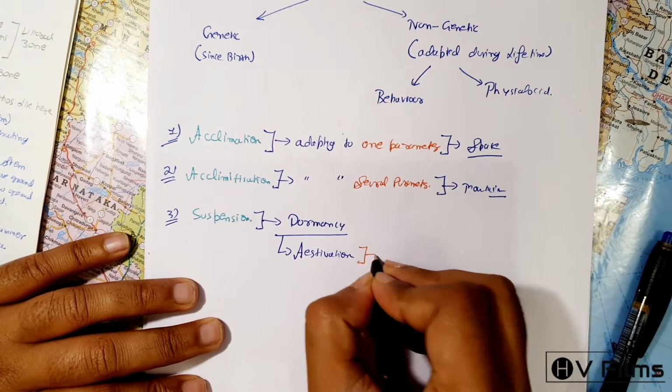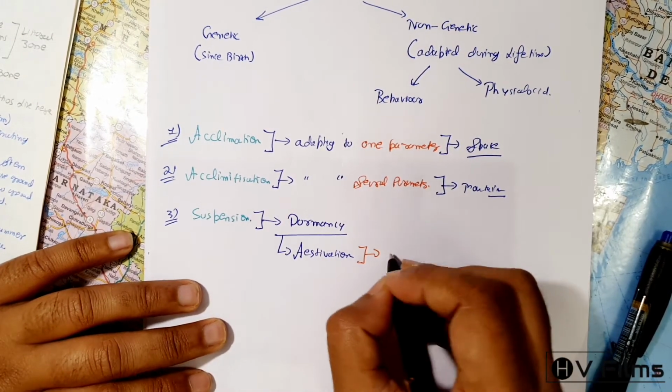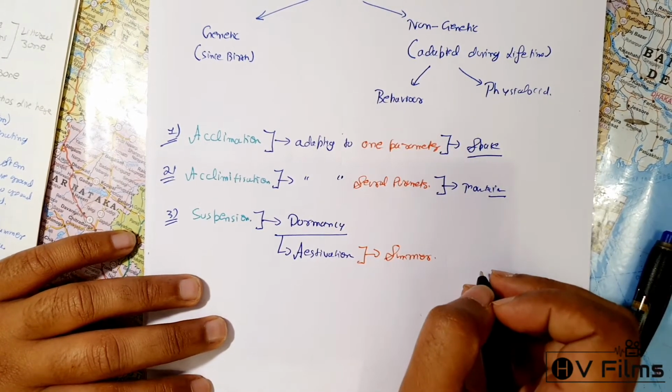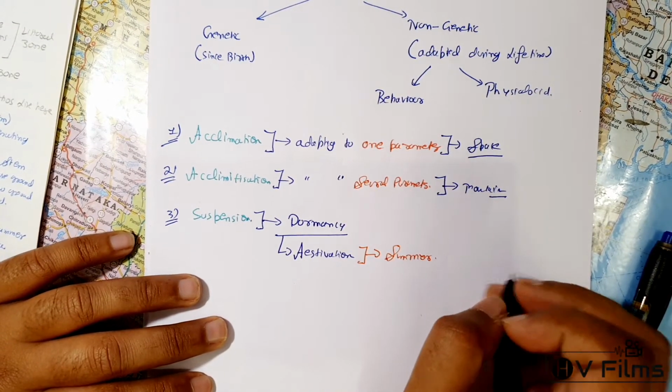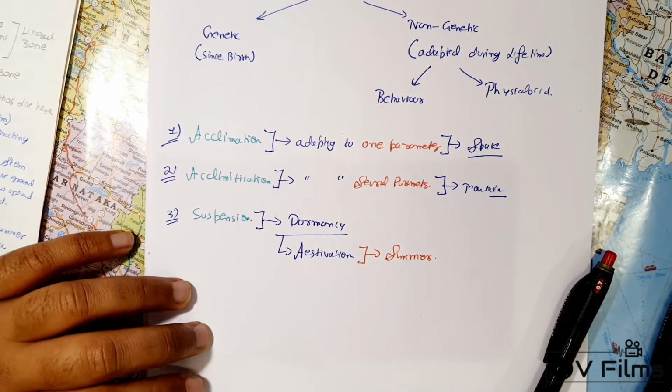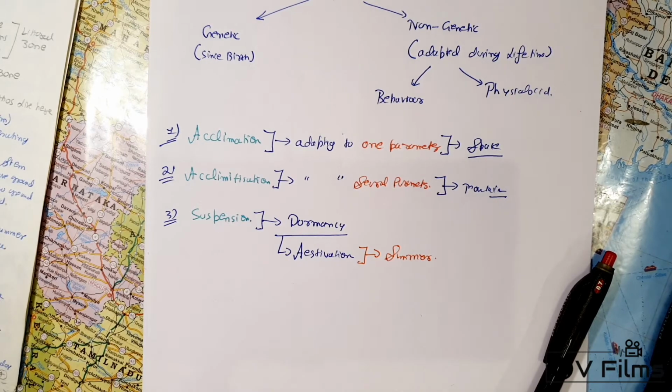Estivation occurs during summertime, when the temperature is high and there are arid conditions. There are certain species or organisms which stop themselves, a period of inactivity. Their metabolic rate and blood pressure reduce, and they sleep for like 6 months, 8 months.